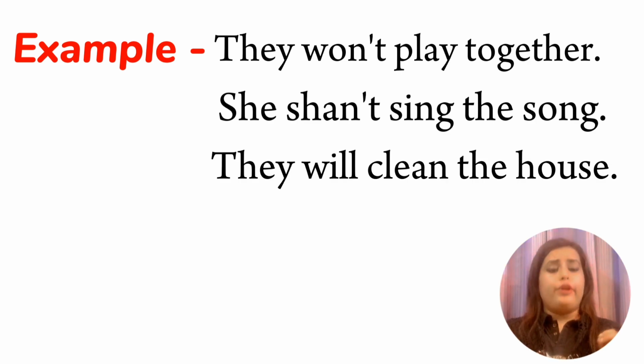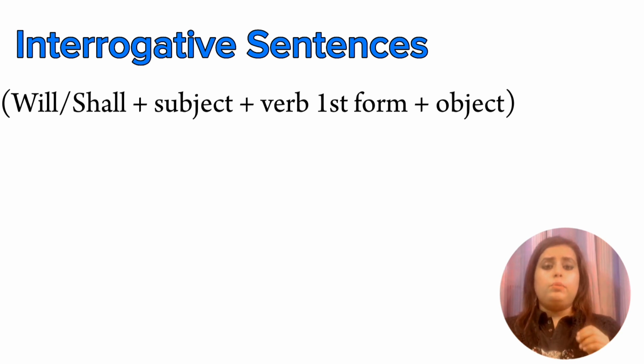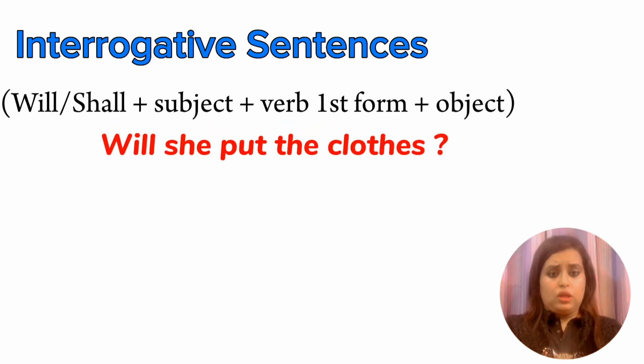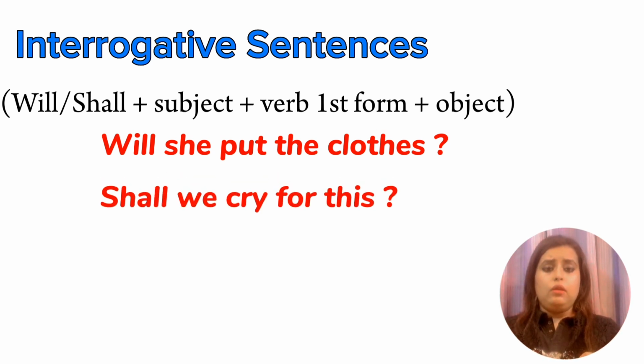Now the rule for interrogative will be will or shall plus subject plus verb first form plus object. So here it will be, will she put the clothes? Next it will be, shall we cry for this?